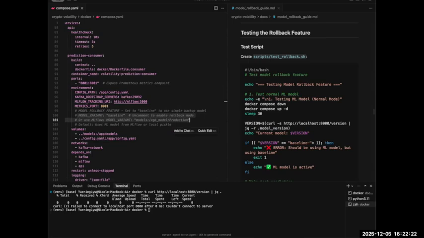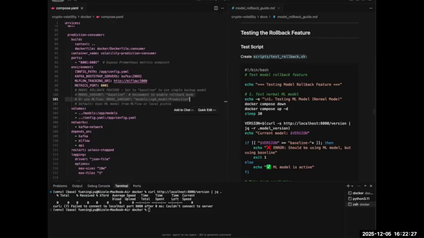When the environment variable changes, rollback happens in under 2 minutes. The baseline model we use is a simple stats model instead of machine learning, so it's less accurate, but very reliable. It always works. In an emergency, the user will stop the service, set the model variant to baseline, and restart. It takes under 2 minutes with zero downtime. They run these commands, and the service will restart using the baseline model. The API continues serving the predictions.